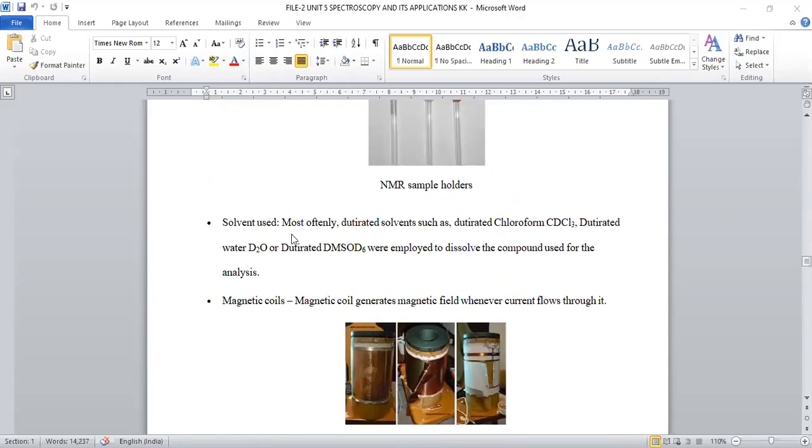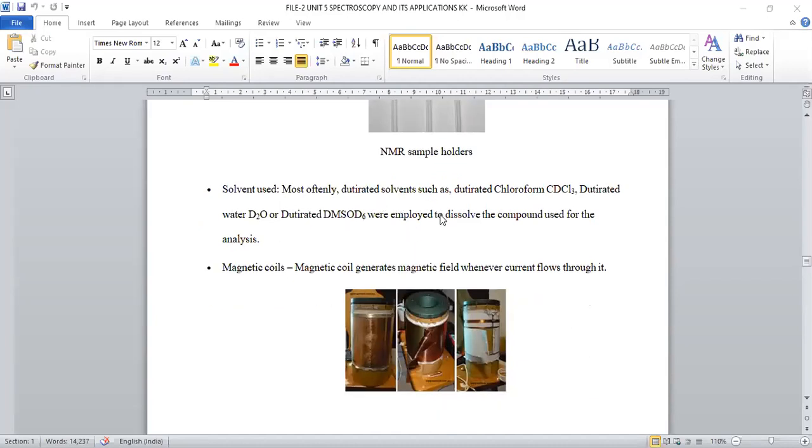Next one is about solvent. In order to predict the structure of an unknown compound by NMR, it should be dissolved in a suitable solvent. Here protons will be replaced with deuterium, because protons, if present in the solvent, also give a peak and interfere with the compound structure. In order to avoid this ambiguity, we take deprotonated, deuterium exchanged solvents, right?